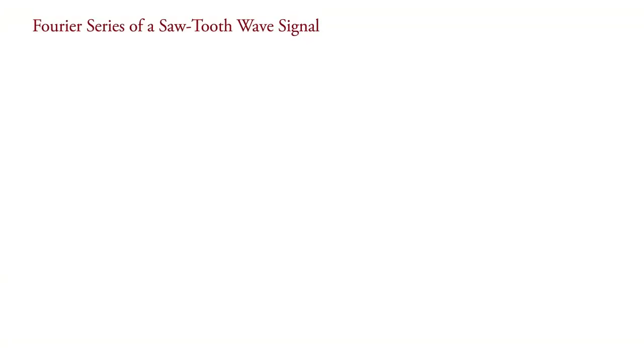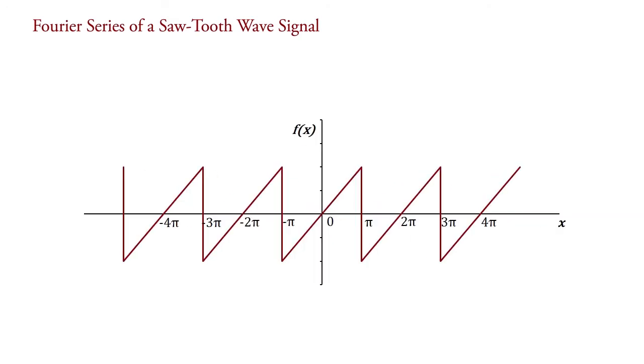Student, today we will learn about the Fourier series of a sawtooth wave function. Fourier series of a sawtooth wave signal. The nature of the sawtooth wave signal is like this. It is defined as f(x) = x for -π < x < π.